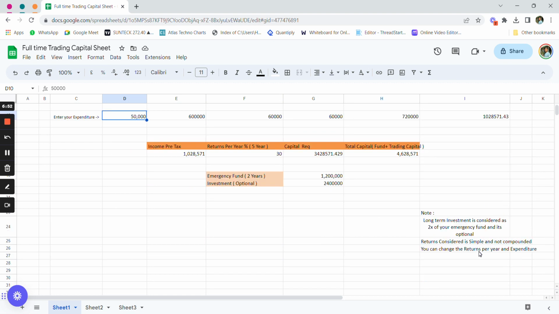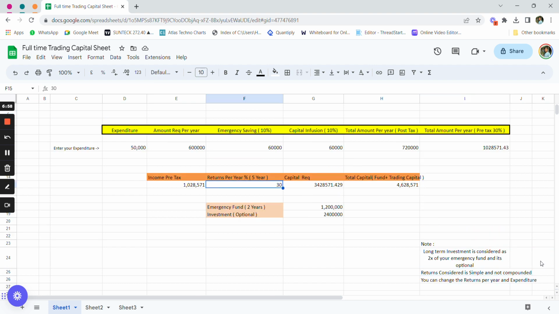So note, you can change the returns per year and the expenditure part depending upon your expenses. Returns considered here are simple interest and not compounded interest, and the long term investment is considered as 2x of your emergency fund, and it is optional here. So you can change the percentage here. Capital infusion is 10%. You can change it by going into the formula sheet and changing from 0.1 to, let's say, 0.2 or 20%, 30%.